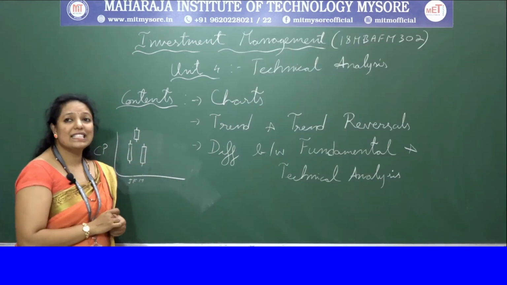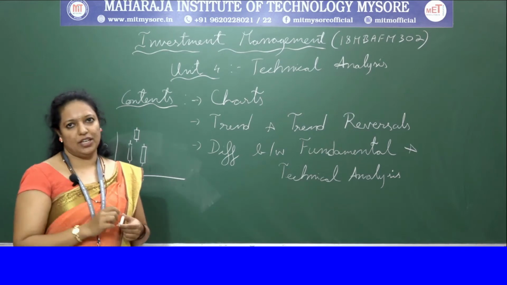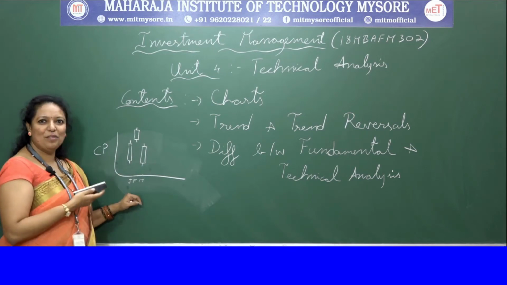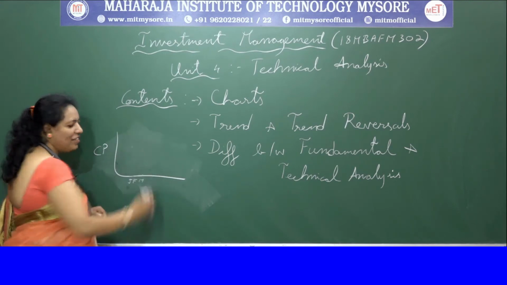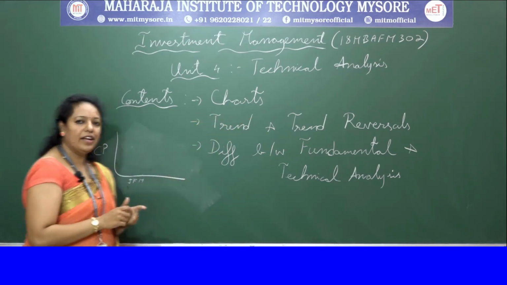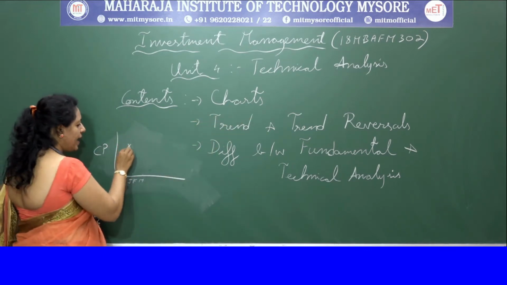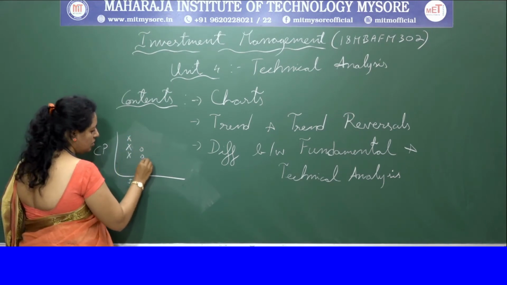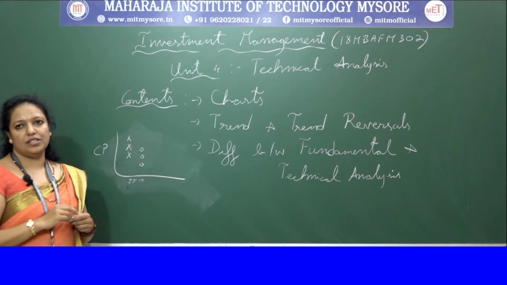The next is the point and figure chart. Now what is the point and figure chart? See, this is in the form of a candle, right? In the same way, we have point and figure charts. You can see the graph here. We denote it by X and knots, points and figure charts.